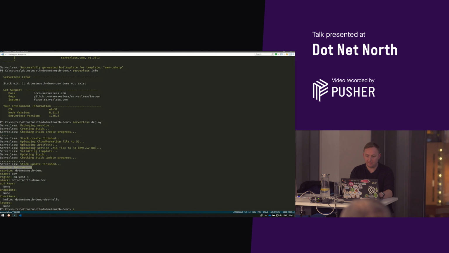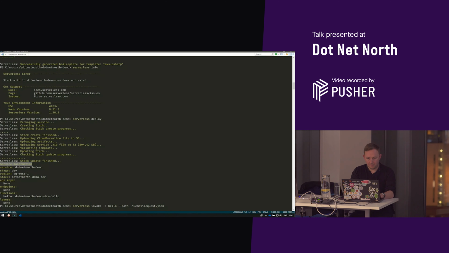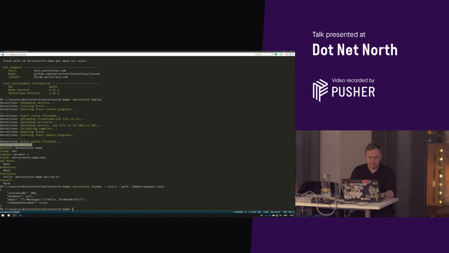Now we can test that function's running. So serverless invoke function hello. What I'm doing is just passing a request, a payload in to test that function. So demo1 request.json. There we go.